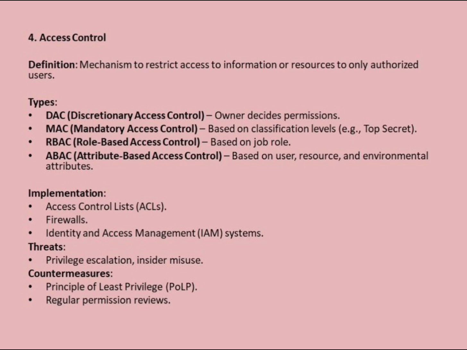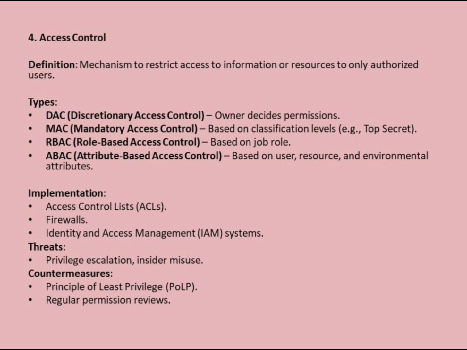Role-based access control, RBAC, assigns permissions according to a person's job role, like a bank teller having different system rights than a manager. Attribute-based access control, ABAC, goes further by making decisions based on a mix of attributes such as the user's department, the type of resource, and even the time or location of access.